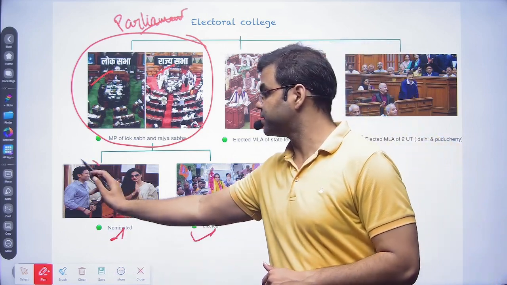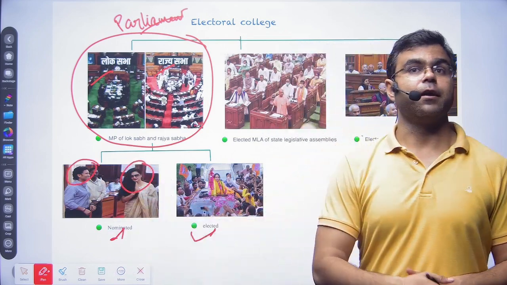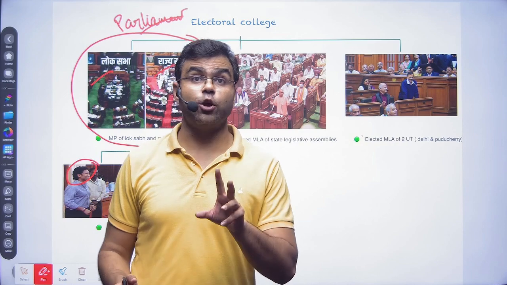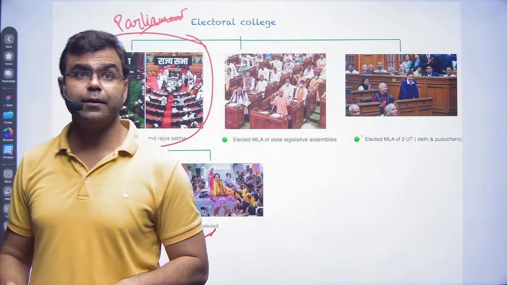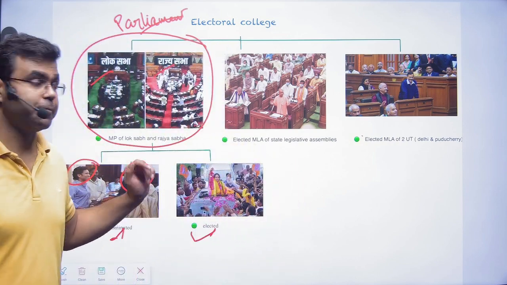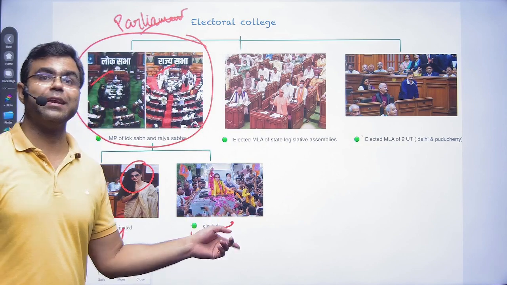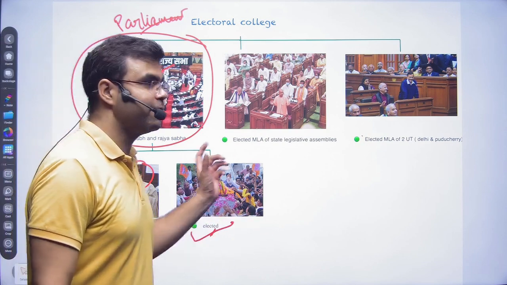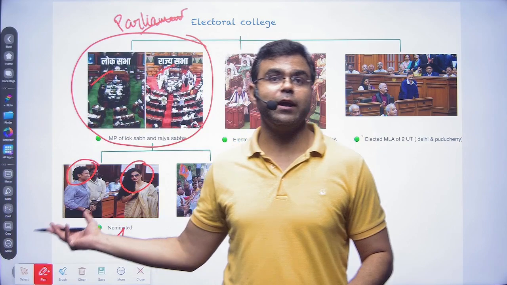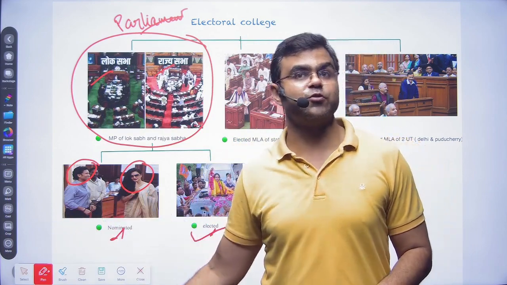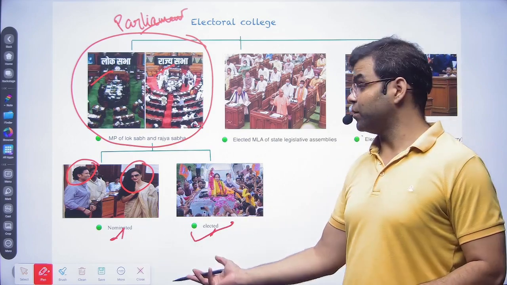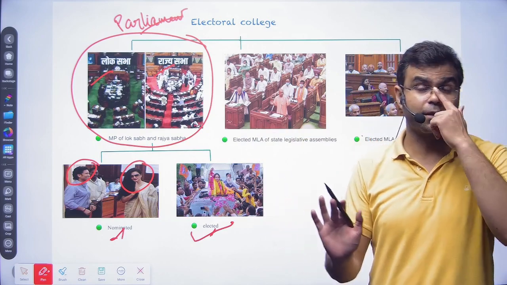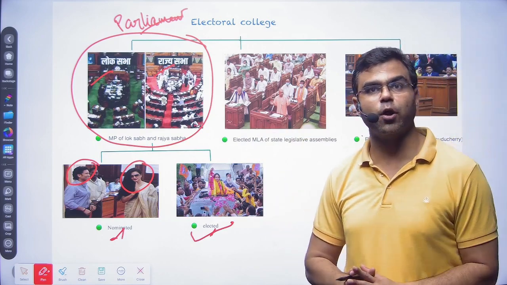For example, Sachin Tendulkar and Rekha are the nominated ones. We know that in Rajya Sabha, the president can nominate 12 individuals, right? So these are the nominated ones. And there are others who are elected. Obviously, they are not few, they are more. Like Hema Malini, who was elected from the Mathura constituency. The people of Mathura elected her and sent her to the parliament. That's the crux of the electoral process.